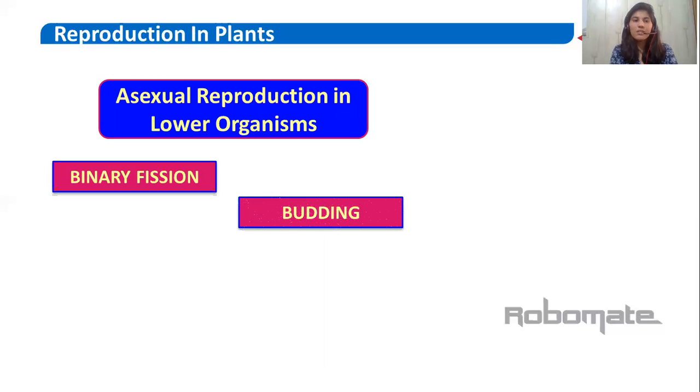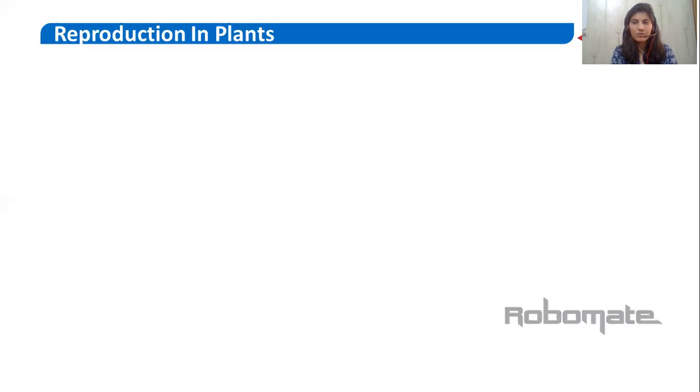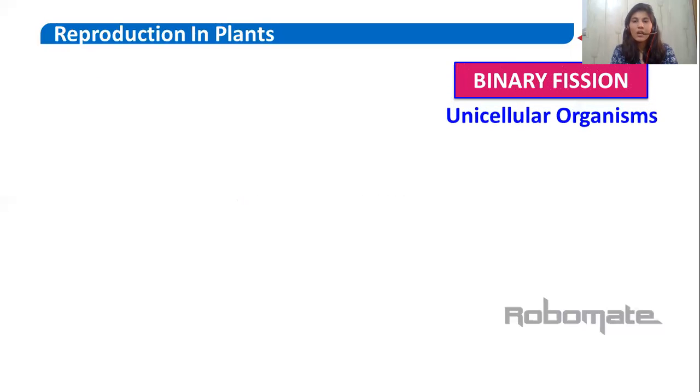So there are different types like binary fission, budding, sporulation, fragmentation. So first we'll see binary fission. Binary fission occurs in unicellular organisms. As you can see by the name, binary means two, fission means breakdown. There are two different words, one is fission and one is fusion. Fusion means the formation, mixing, as we have already seen, fusion of gametes. So fusion means the mixing, but fission means the breakdown.